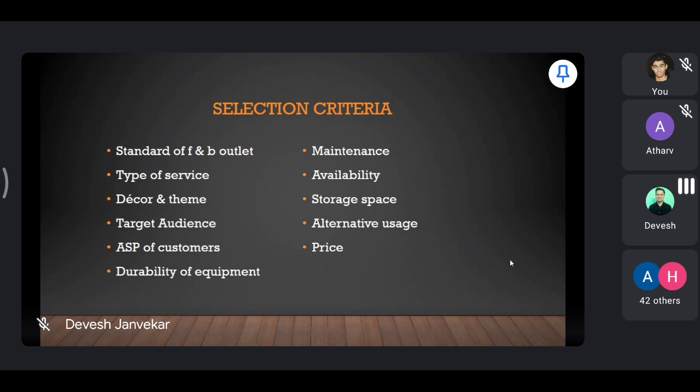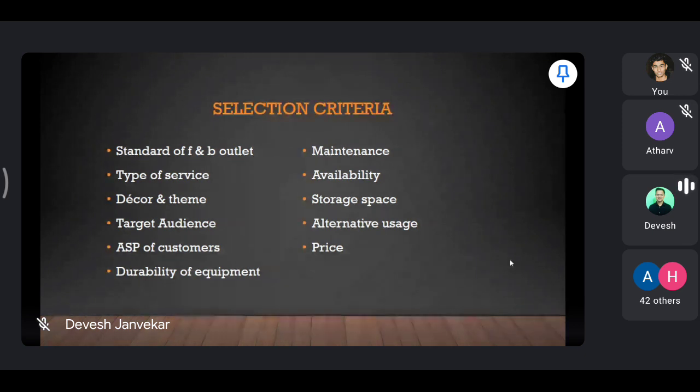Then the decor, your theme and your equipment should meet each other's needs and requirements. Then ASP, how much the customers can spend in your restaurant. ASP is average spending power of customer. There is one more term, APC. APC is average per cover. Then you will check the durability.